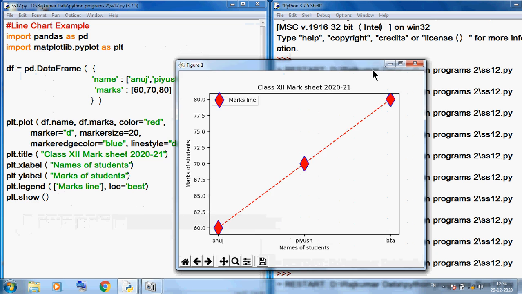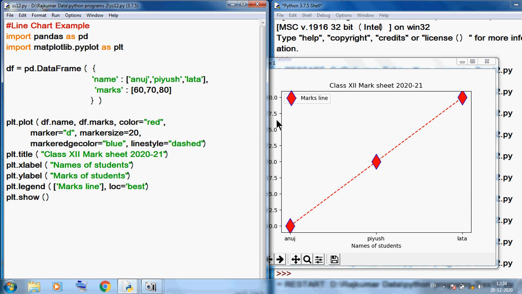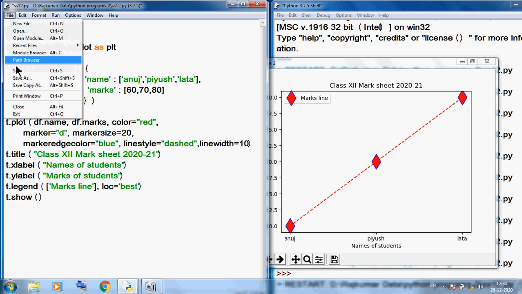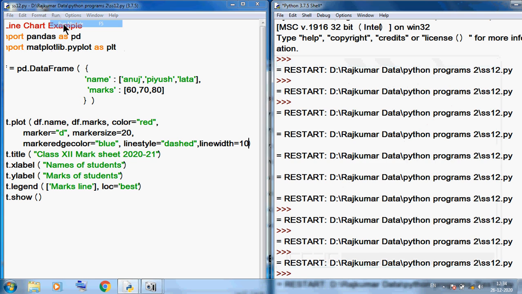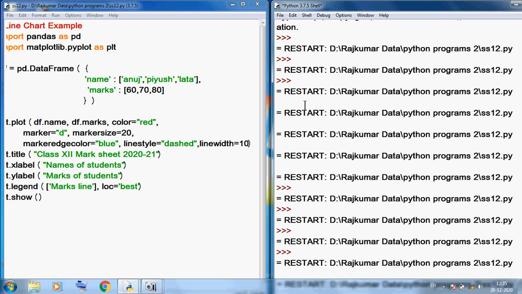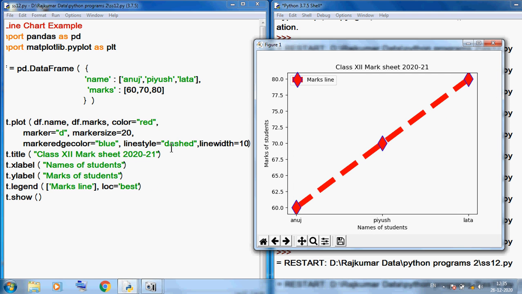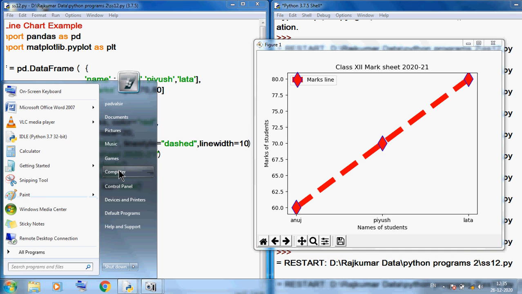Now I want to change line width. The last parameter we can use is line width. Here I am using, suppose, 10. So here I am using Control S, save and run this program again. You can see the line width is 10 because it is very thick. So dash, a lot of color and marker. This is a diamond marker.